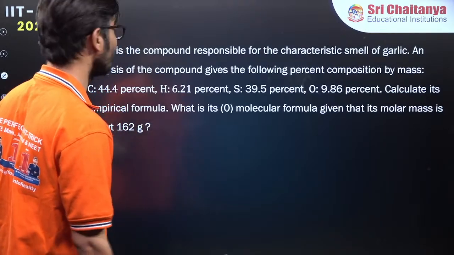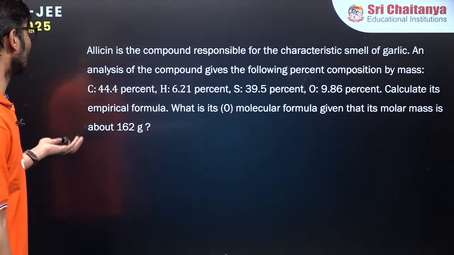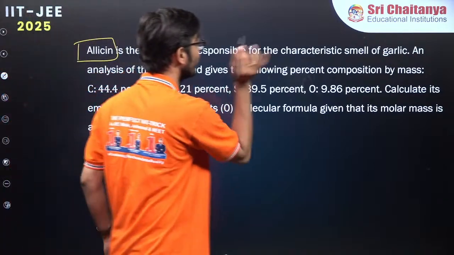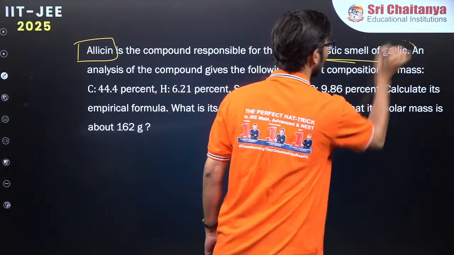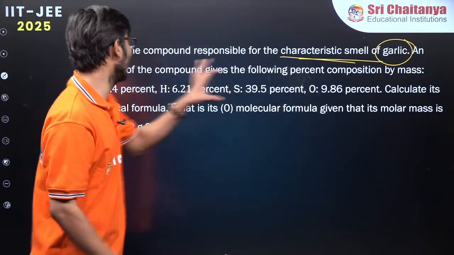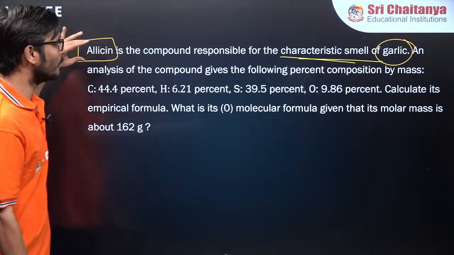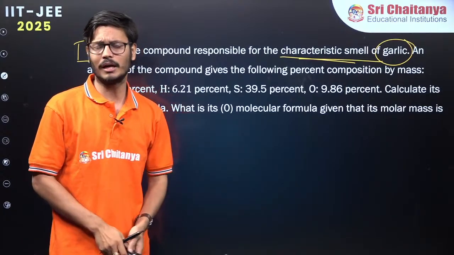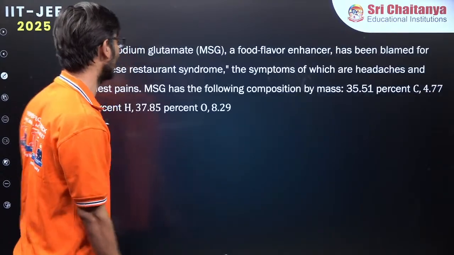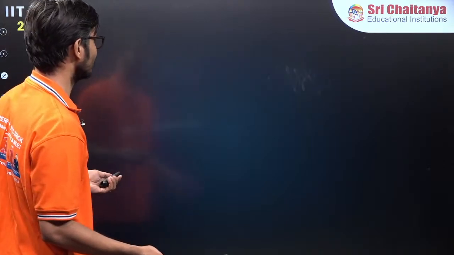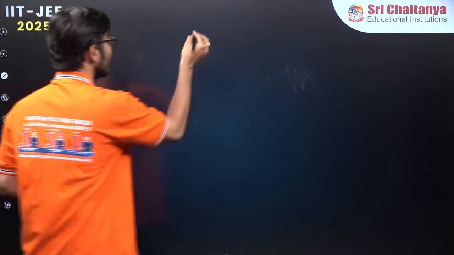There are a few more problems, you can try. Definitely, these are very good problems. For example, allicin is the compound responsible for the characteristic smell of garlic. So that smell you have in garlic is due to the allicin compound, and again percentage by mass is given. Through that you can find the molecular formula. We have done that already. Similarly, so many questions are there, you can try. I think this is the last. Okay. So we are starting with the next topic now.